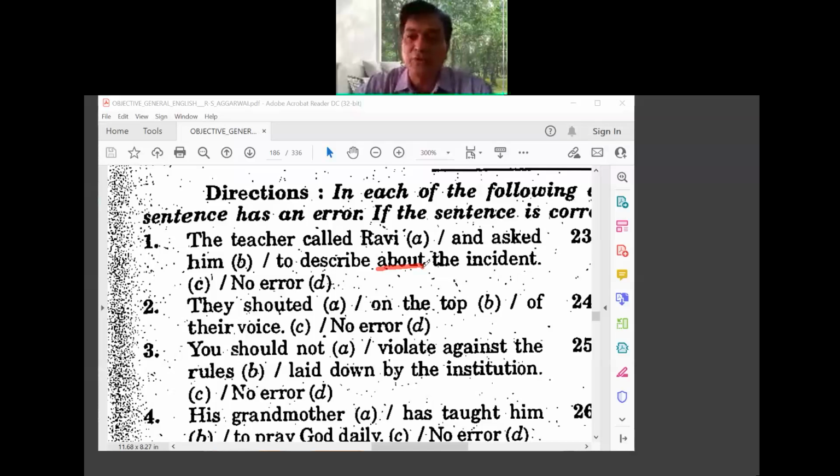We are not using any preposition there. Here also no preposition has been used: to describe the incident. I hope it's quite clear. So whenever you look at this kind of example, look for the preposition.